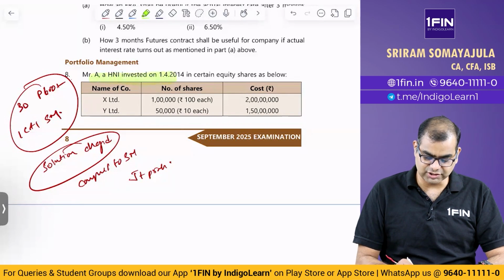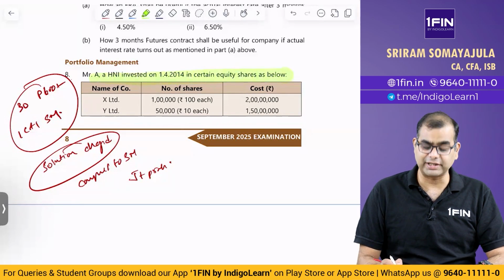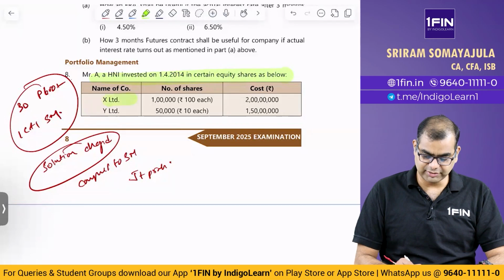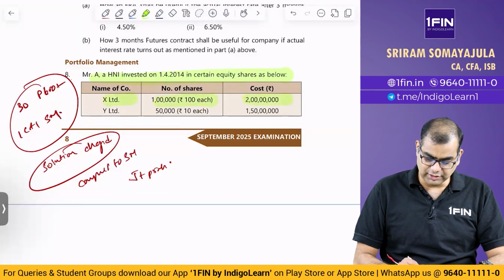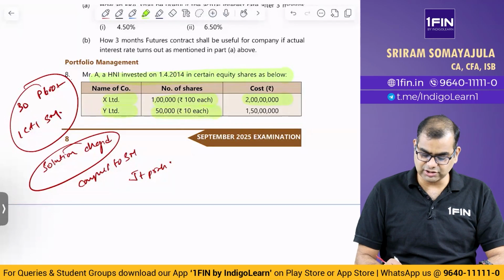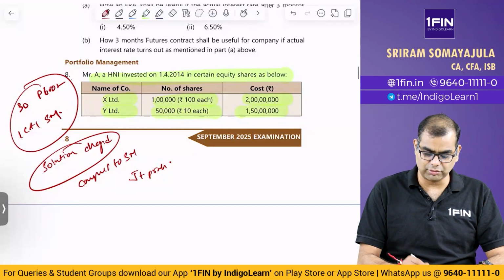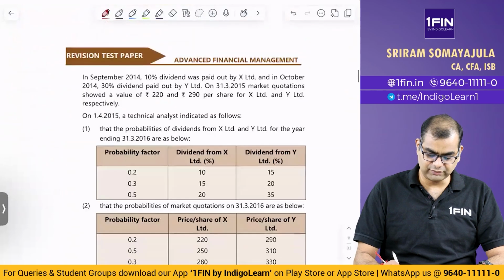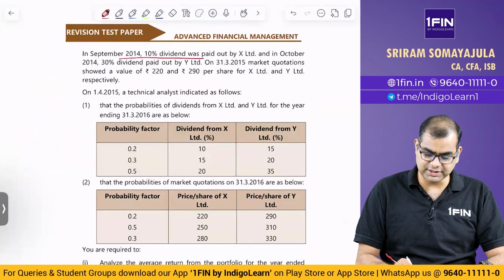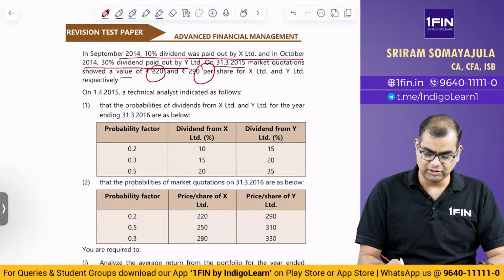Mr. A, an HNI investor, on 1/4/14 has invested in certain equity shares as below. X Limited, 1 lakh shares of 100 each, cost is about 2 crores. Y Limited, 50,000 shares of 10 each, about 1.5 crore. Total investment is how much? 2 plus 1.5, 3.5 crore. Then what have they said? In September 14, 10% dividend was paid out by X, and in October 14, 30% dividend paid out by Y. On 31/3/15, market quotation showed a value of 220 and 290 for X and Y.